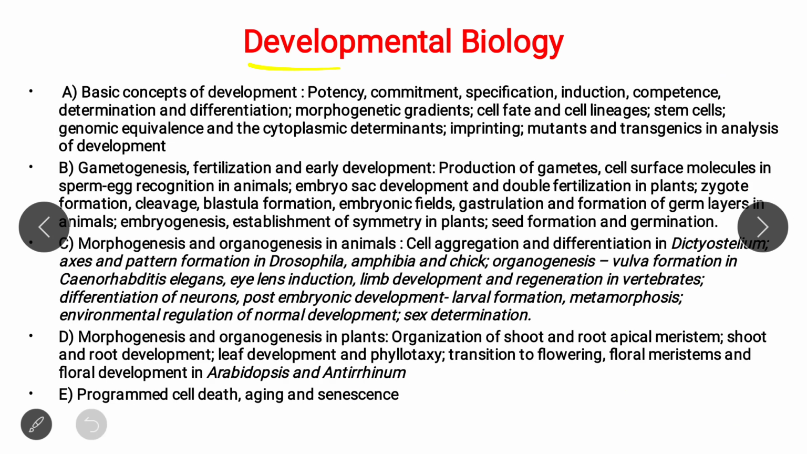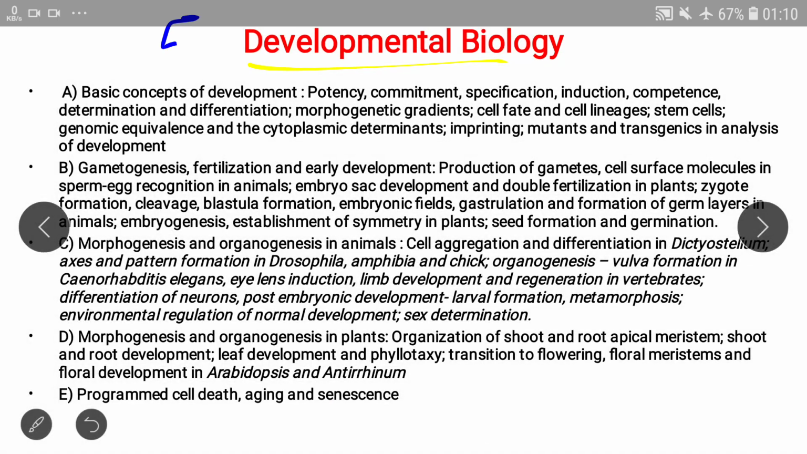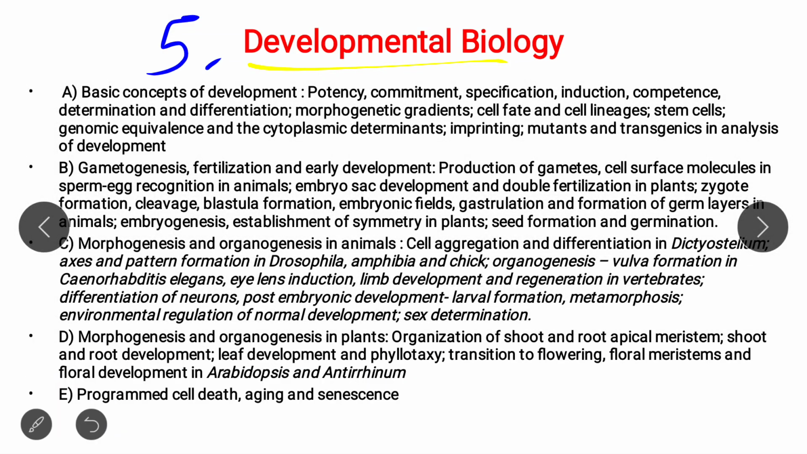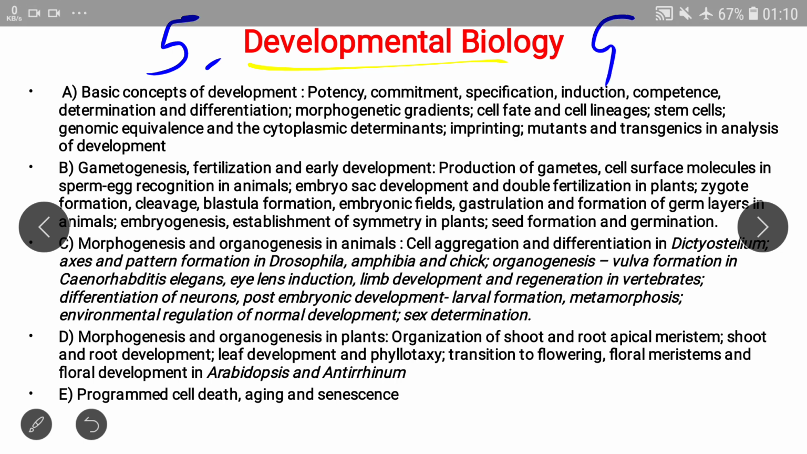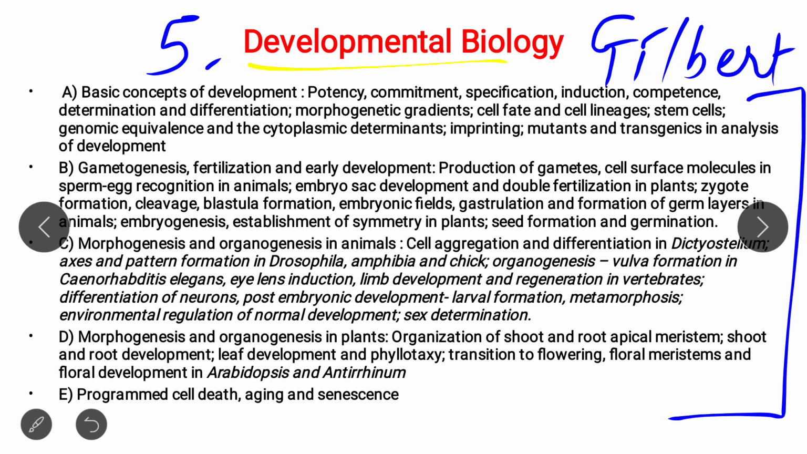Next is developmental biology. First of all, I want to mention the book that you should follow for the next module, that is module number 5, Developmental Biology, which is Gilbert. Just follow Gilbert, not more than that. You find all the things in Gilbert. Okay, and just read all these topics.